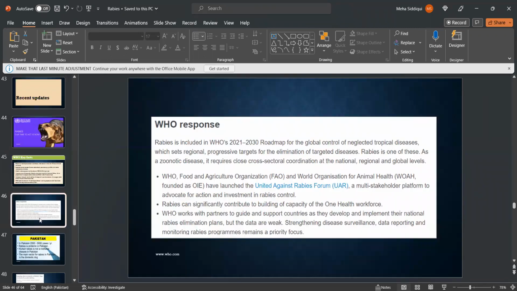WHO response. Rabies is included in the WHO 2021 to 2030 roadmap for the global control of neglected tropical diseases, which sets regional progressive targets for the elimination of targeted diseases. It is one of these. As a zoonotic disease, it requires close cross-sectoral coordination at the national, regional, and global levels. WHO and the Food and Agriculture Organization have launched the United Against Rabies Forum, a multi-stakeholder platform to advocate for action and investment in rabies control, and it can significantly contribute to building the capacity of the One Health workforce.